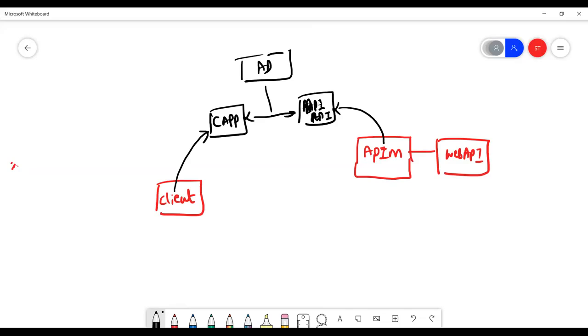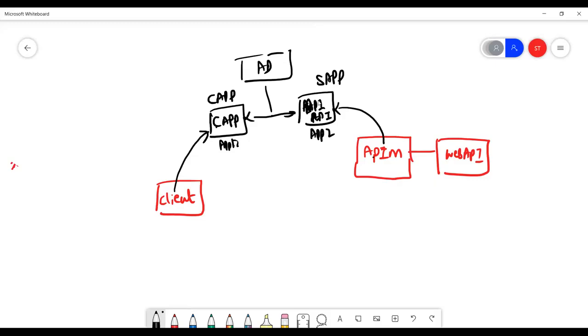So now when this client logs in, until this client has access to this API, let us name this as application. This is the client application. This is the server application. They represent some kind of application, like a mobile application or a console application, right? So this client is associated with the API. If this trust is not there, then this client can never log in to this API, right?